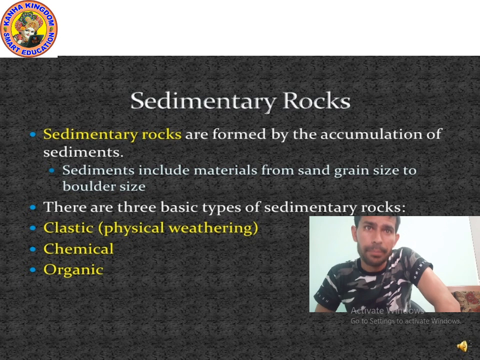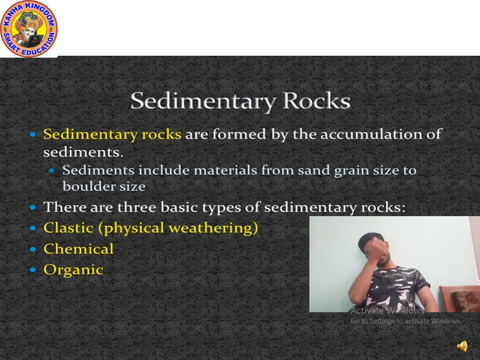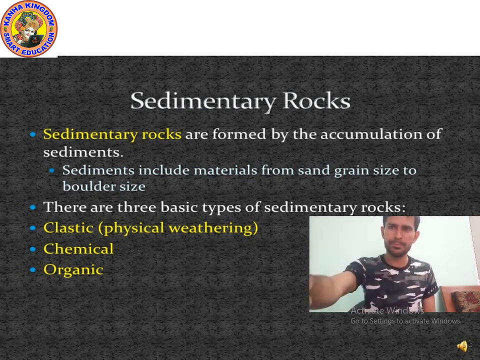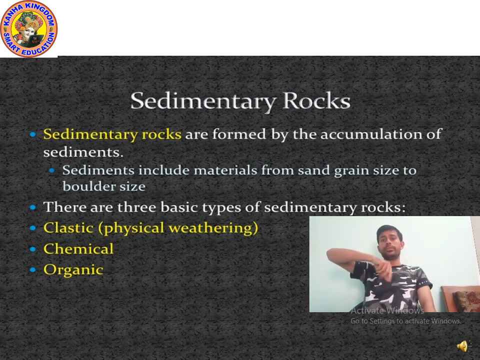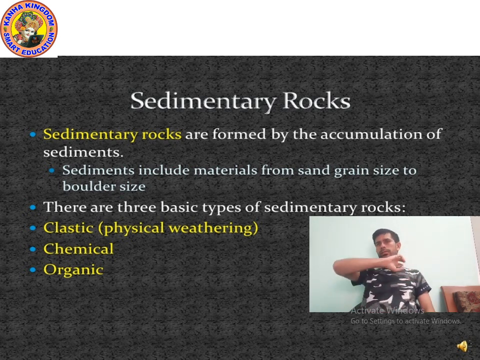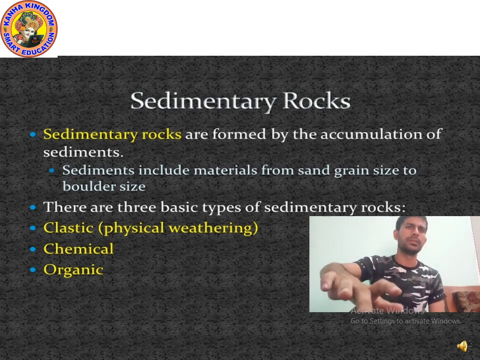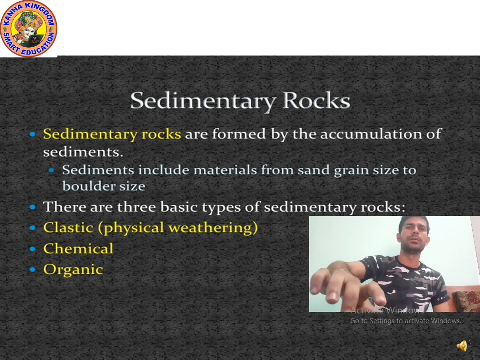It means that through the process of weathering, erosion, what happens? The rocks start breaking down. The broken rocks are called sediment. Then they form sedimentary rocks. Okay?